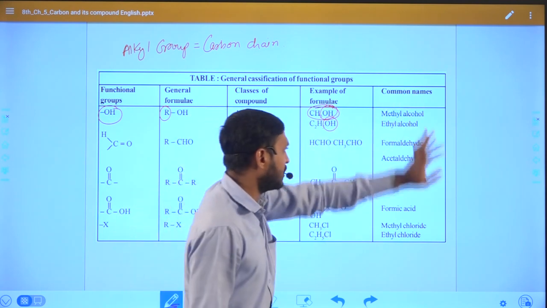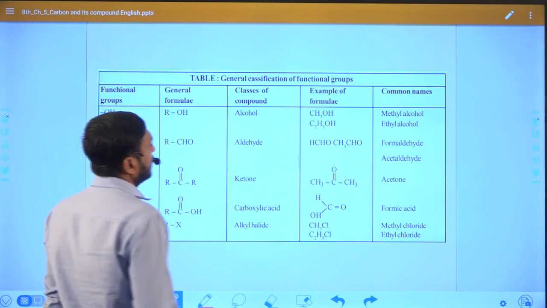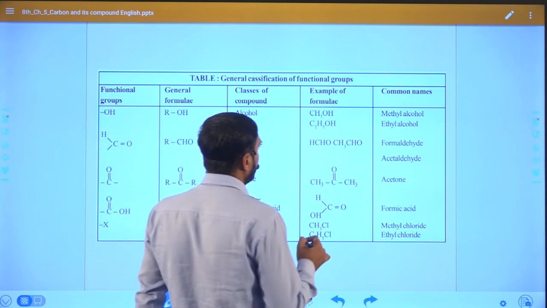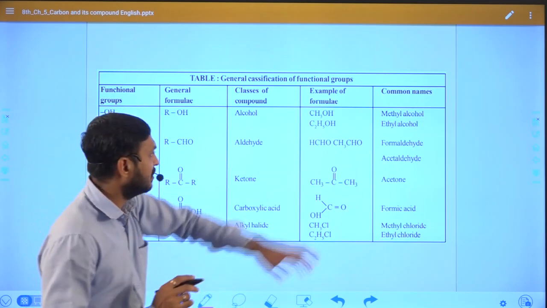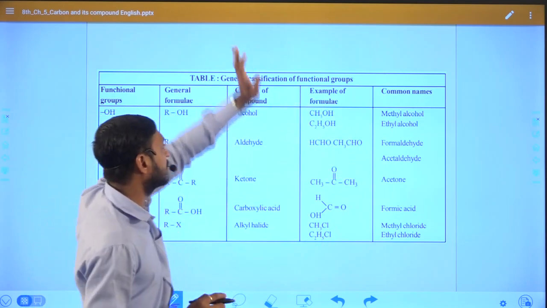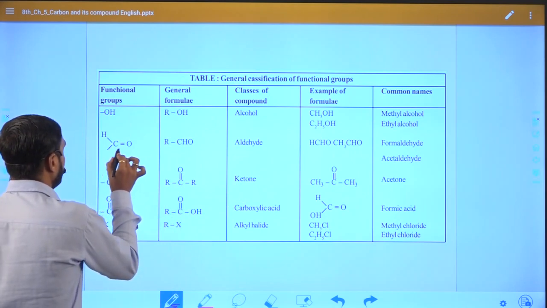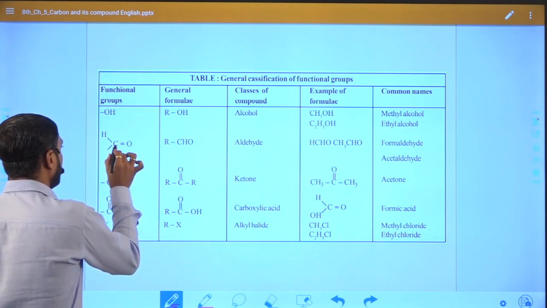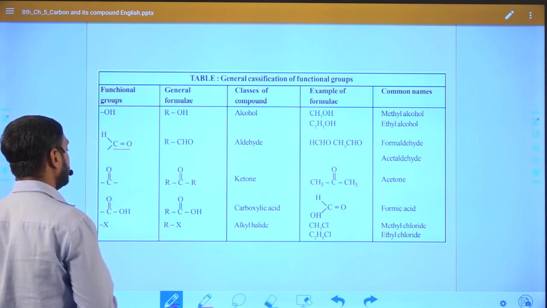Forget about naming for now, we will discuss it in higher standards. Right now we are able to identify what kind of functional groups are present in a compound and what the class of the compound is. Suppose here we discuss, you see here this is the category of oxygen attached with a double bond.